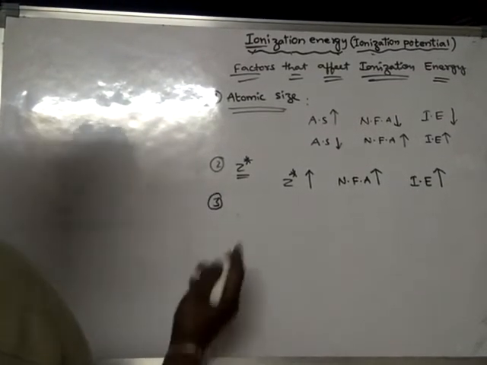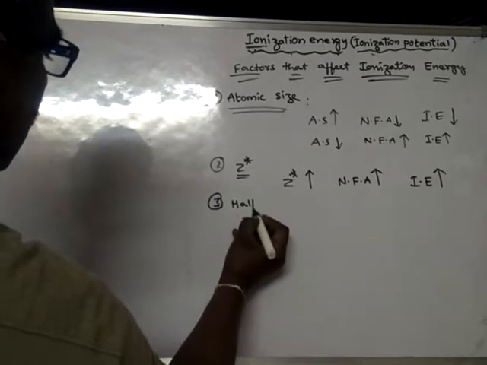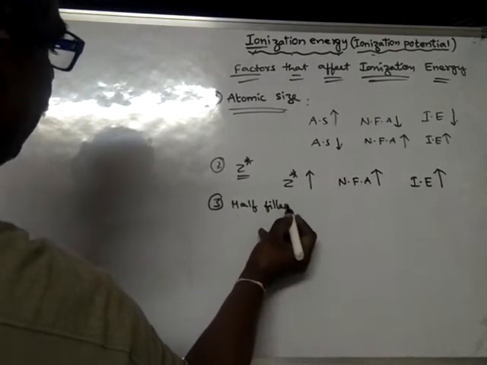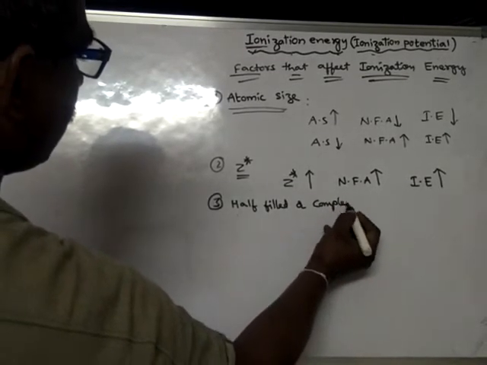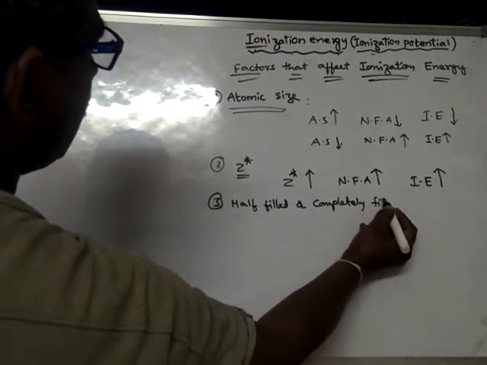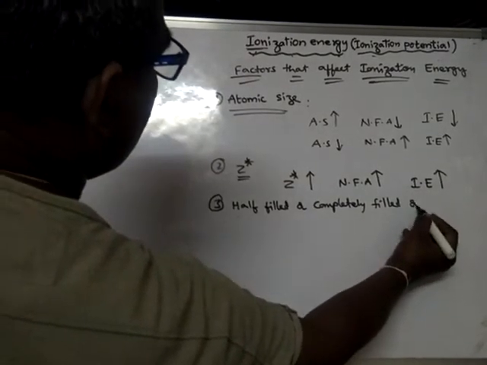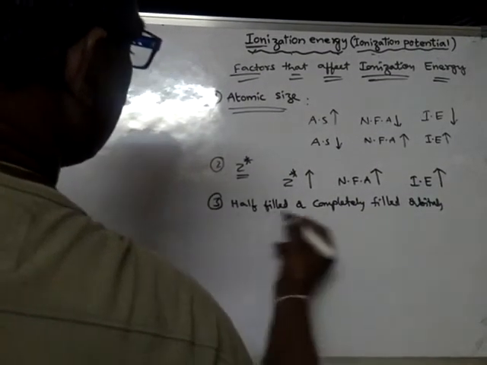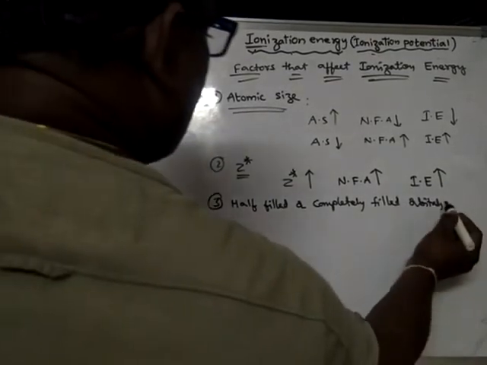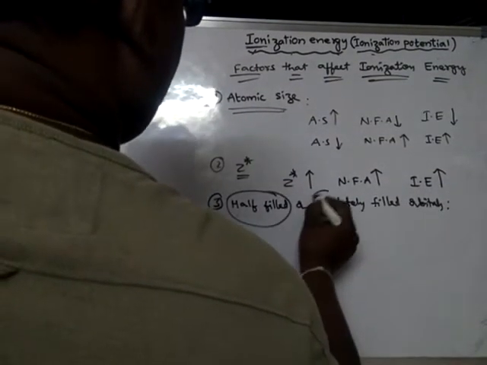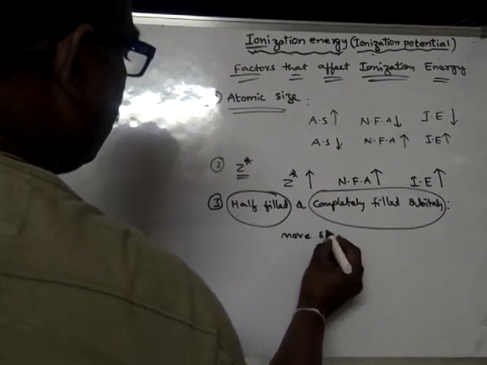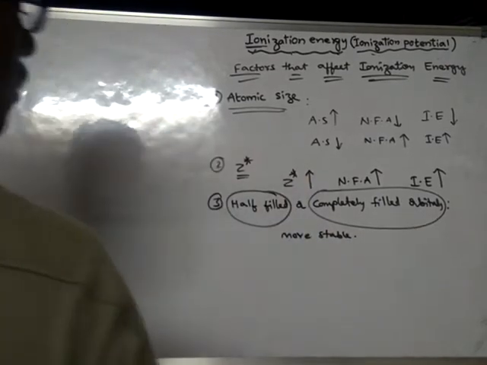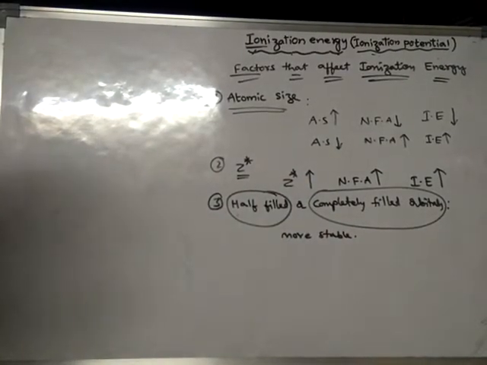Now the next factor is half filled or completely filled orbitals. Either half filled or completely filled orbitals are more stable when compared to atoms with other types of orbitals.